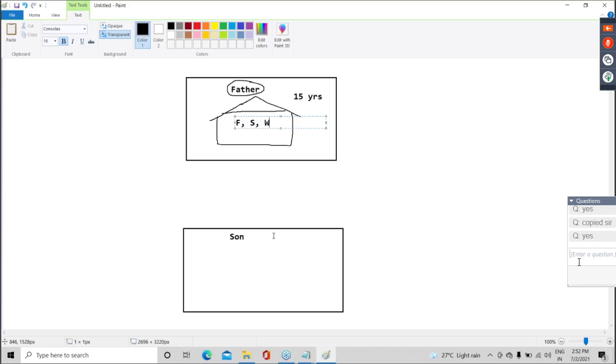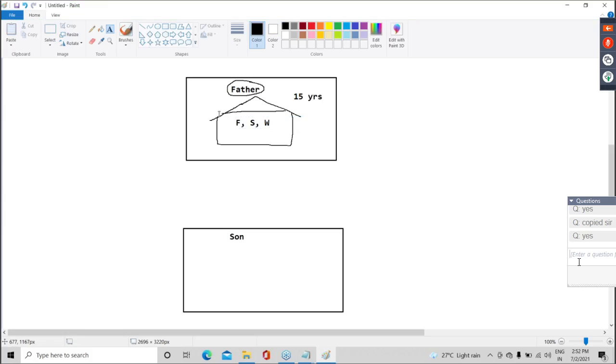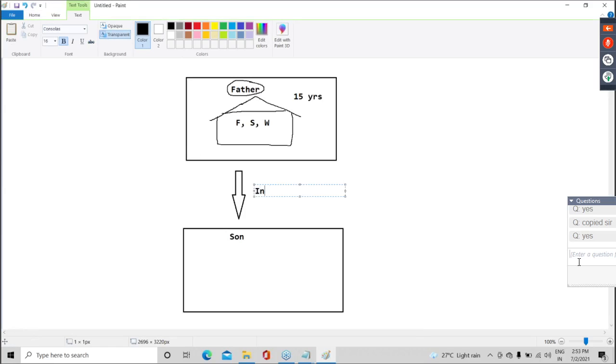So guys, now the first 1-2 years go smoothly. As it goes smoothly, father thinks, okay, anyhow I am a retired person, so I will transfer this property, this house, to the son. So the son gets this property, father delivers this property to the son. That means, can I say inheritance happens?